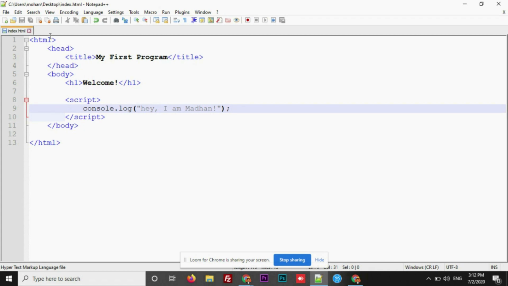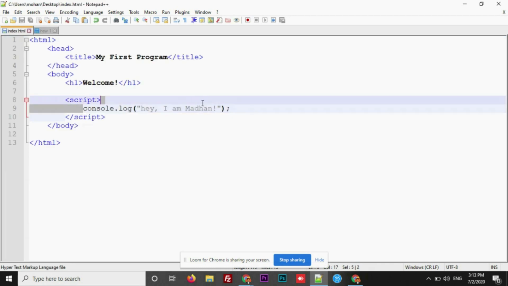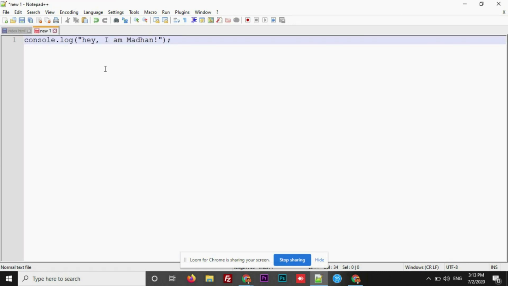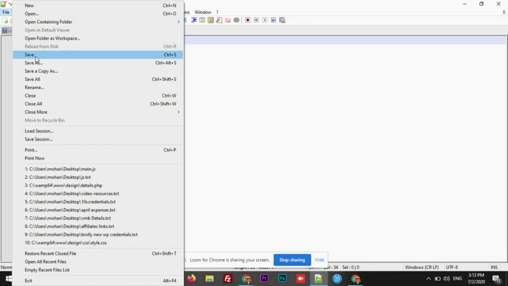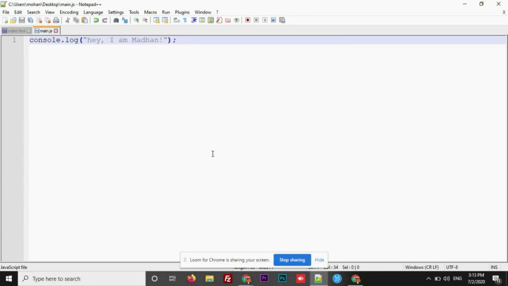Let me create a new one here. Double click so that a new one will open up, and let me write the same JS code on this file. Just because it's a JS file, script tags are not required here. You can directly write JS code. Let's save it. Provide a name, and it should end with .js and save.